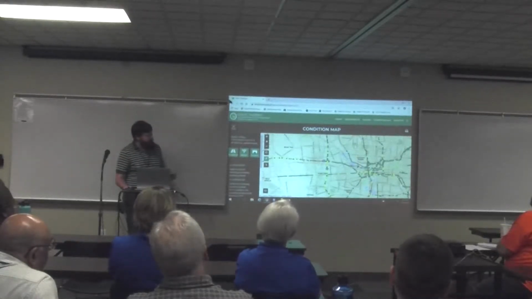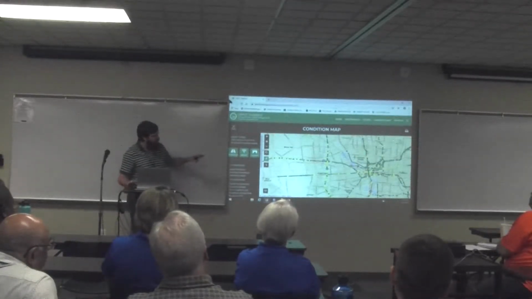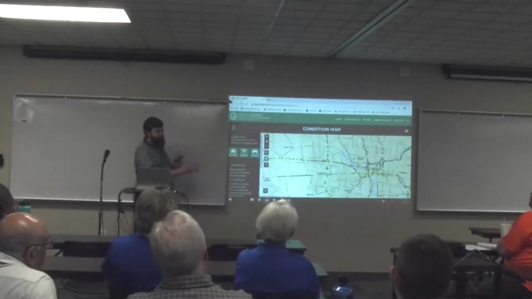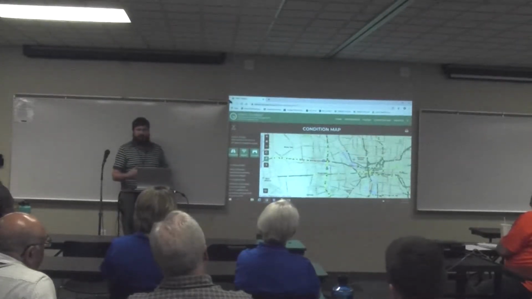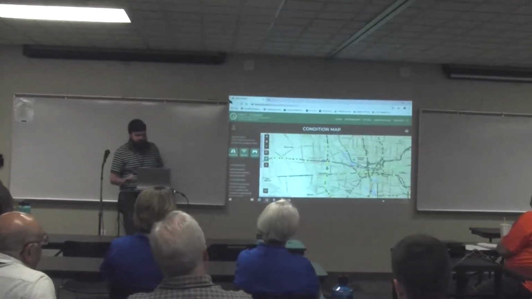So that's the condition map. What this is really good for, and really the idea behind this, is to put this on a touch screen. Everyone sits down in a room, and then let's take a look at it and see where our good areas are and where our bad areas are. And let's focus on making sure we plan to do projects in those areas to bring that PCR and those other condition scores up to a good quality.